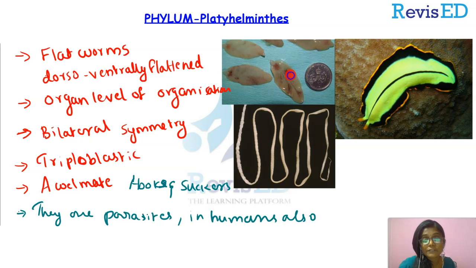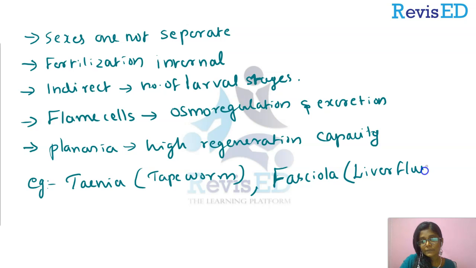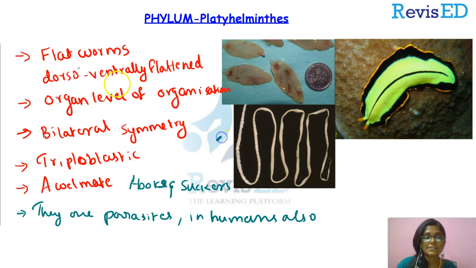This is known as liver fluke. This is present inside the liver. This is an original picture, and this is also an original picture. This tapeworm as well as this liver fluke are parasites in animals. The second example is Fasciola, which is commonly called liver fluke. Clear?